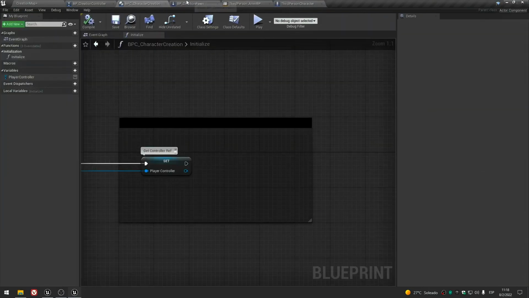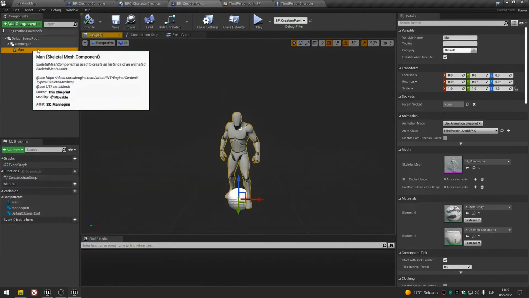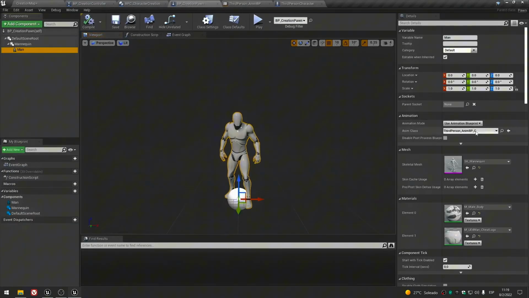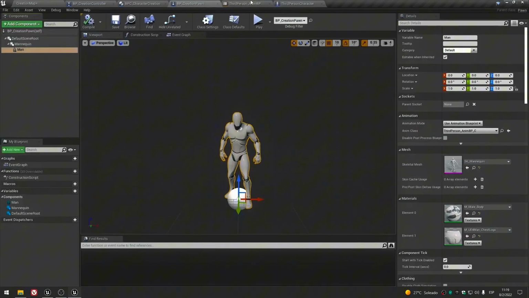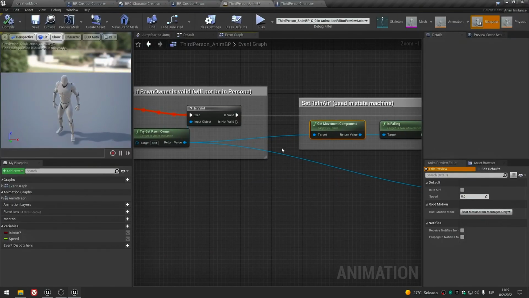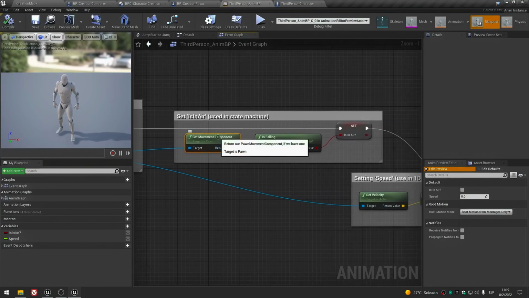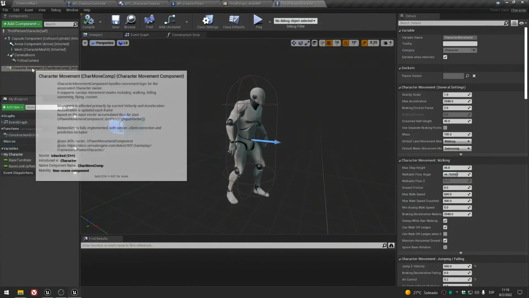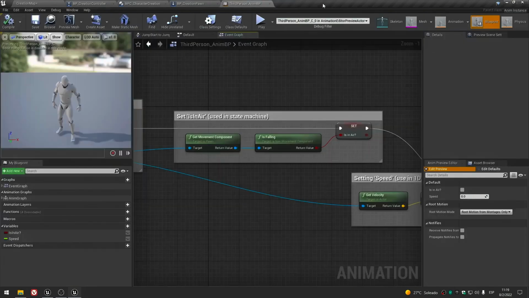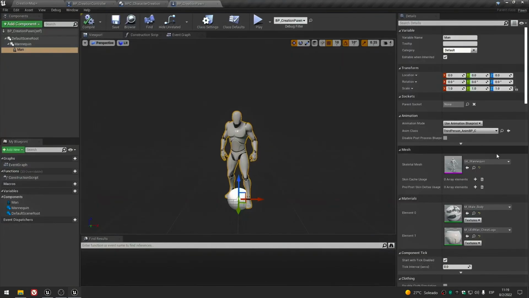And the error is that in our creation pawn we selected the third person and MVP. That third person and MVP is trying to find our character movement component. And because we're using just a pawn, we don't have a character movement component. And that's why we got that error.